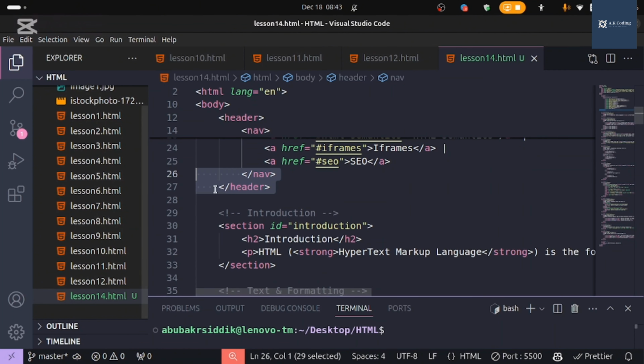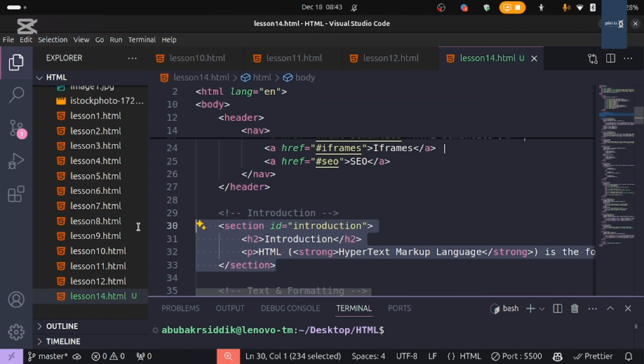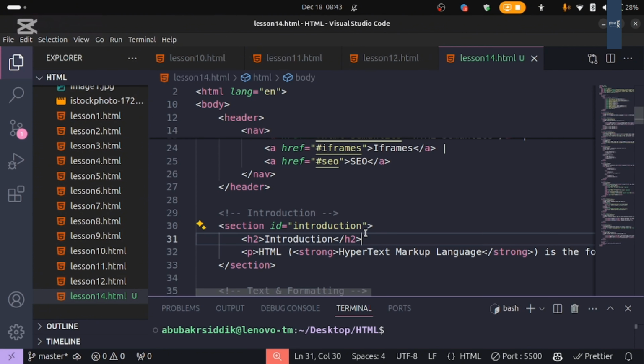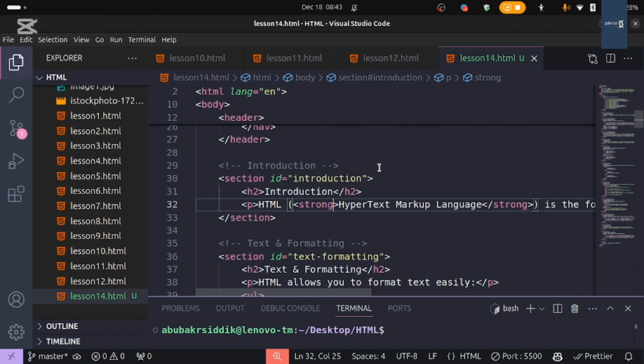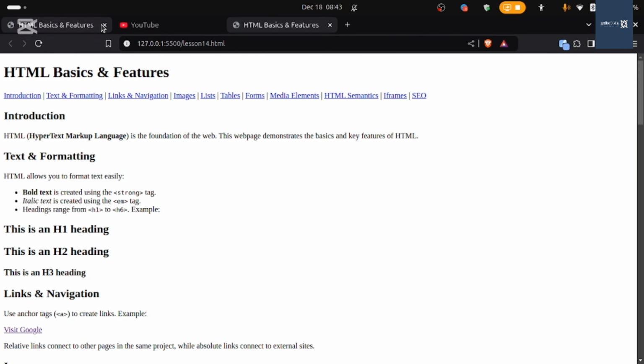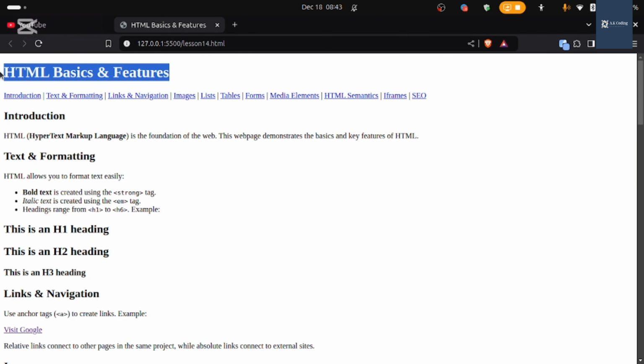After the header, we have an introduction, which is a section, and this is also one of the semantic elements. In the section, we have an ID called introduction, and I have written in H2 the text introduction, and we have HTML. Inside our p tag we have a strong tag, right? And it's like this. So let's see the result in the browser.